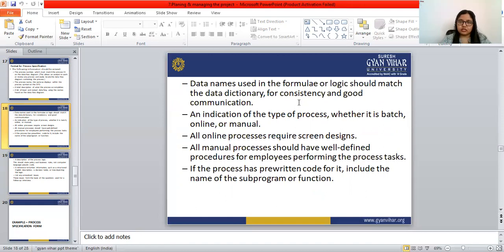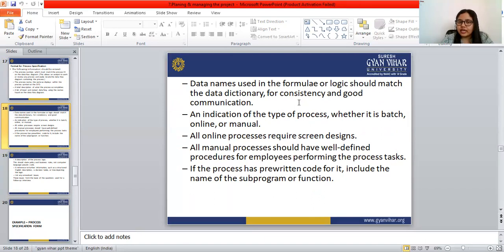The data names we are using in the process formula and logic should match with the data dictionary, for consistency and good communication.